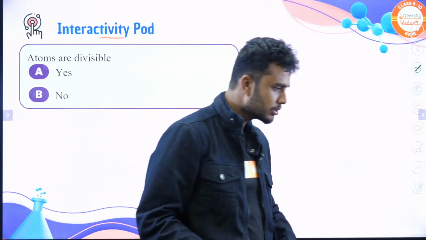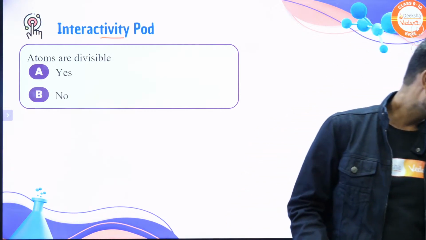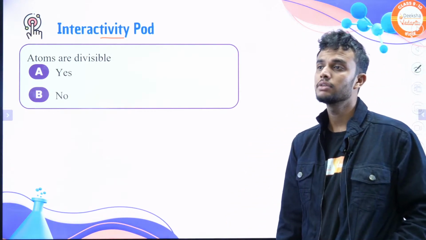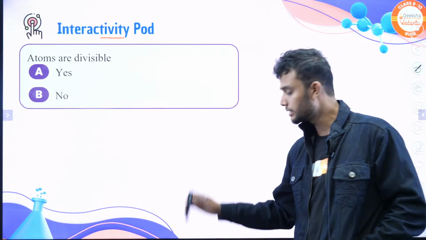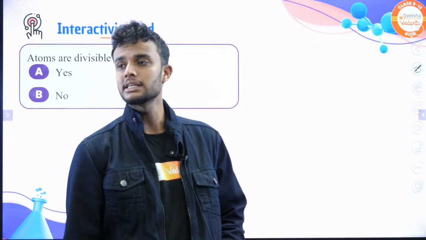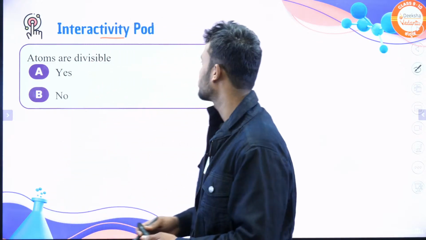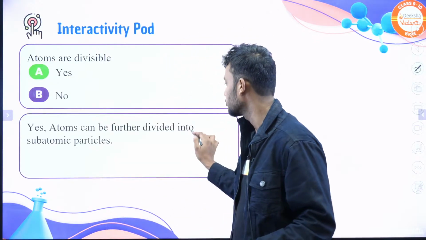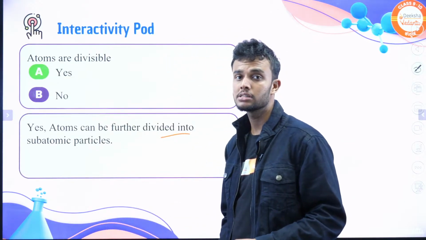Sorry, not in the comment section, let me know in the chat section fast, students. I give 10 seconds. Are atoms divisible or not? According to Dalton, it is indivisible. But according to experiment, according to proof, what is it? Atoms are divisible. Atoms are divisible, as atoms are further divided into subatomic particles.